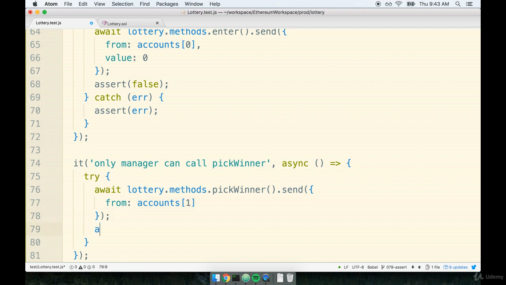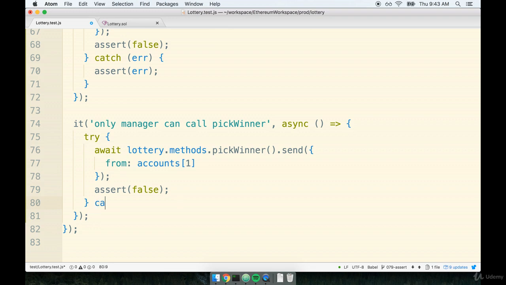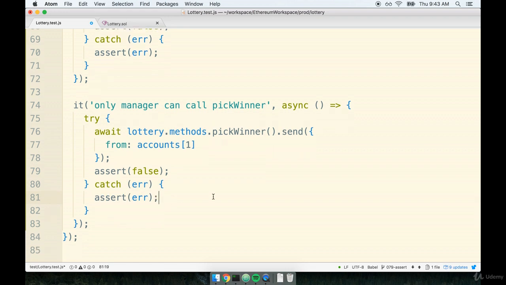Then immediately after that, we can attempt to assert false, just like we did before. Remember, assert false right here, its entire purpose is to just say if we get to this line of code, automatically fail the test no matter what. Then we'll place our catch, we'll receive the error object, and we will assert that the error exists, like so. All right, so that's pretty much it.